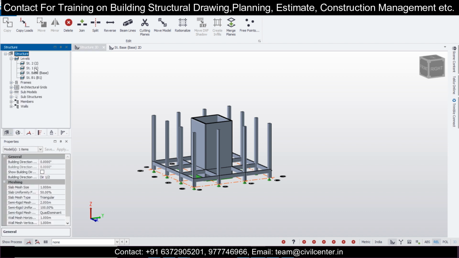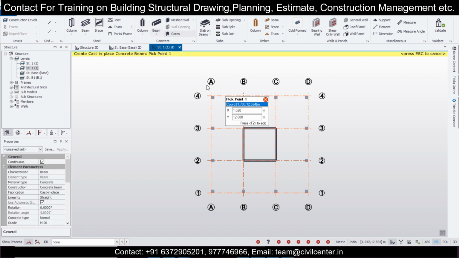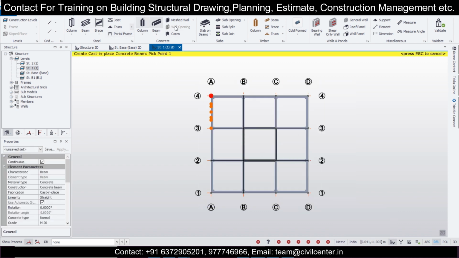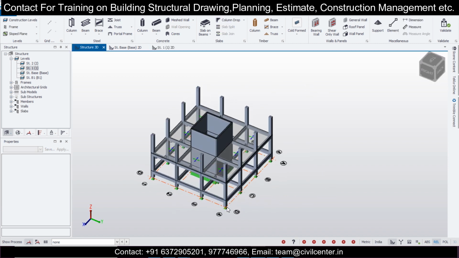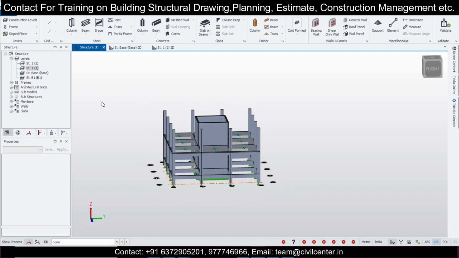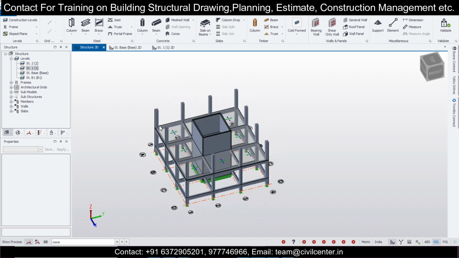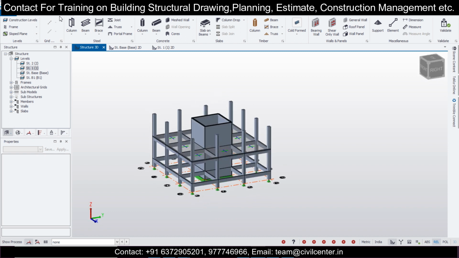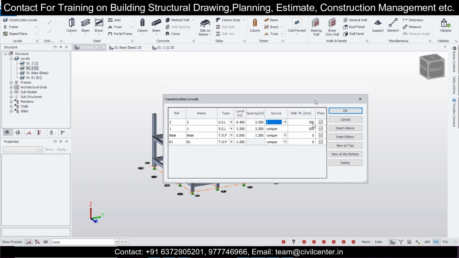It's very similar. Go to structure 1, use the model, and use the beams here, and place the beams like this, and we'll even provide the slabs. Let's assume that apart from this portion we have the slab everywhere. For the next floor, let's see if the property of similar floors will work. I think it will not work because of the factor of the shear walls. Let's see if this works. Go to construction levels, and make this floor as 1.